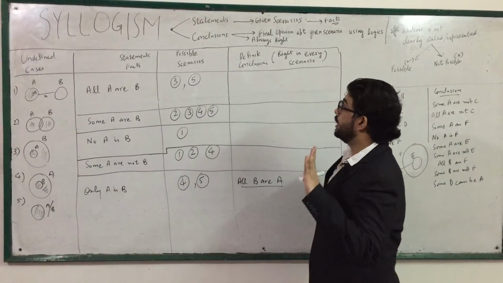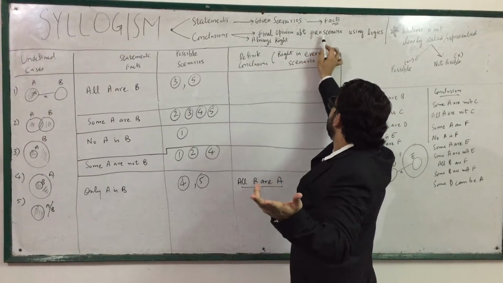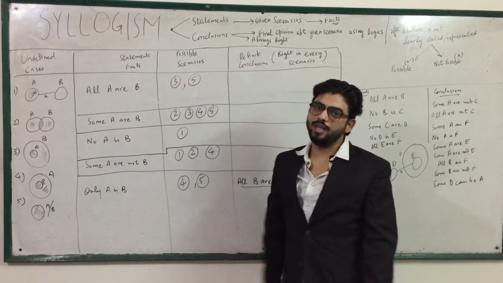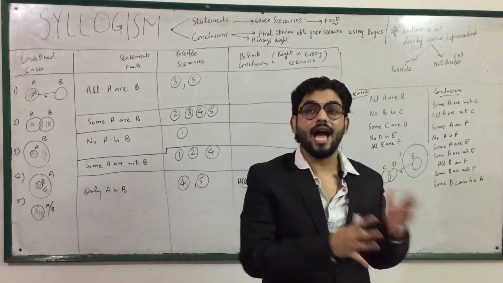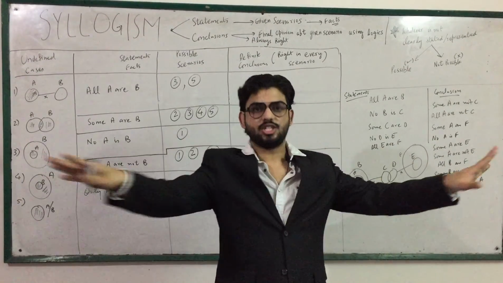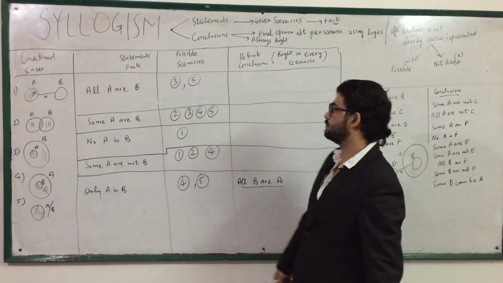Conclusions are the final opinion that you form about the given scenarios using your logic, and conclusions have to be always right. It's not like conclusions are right in some scenarios and not right in others. Conclusion means now it is established. They have to be true in every scenario.